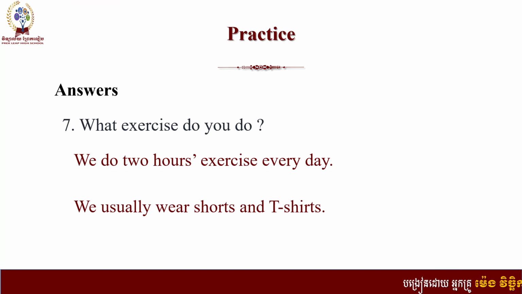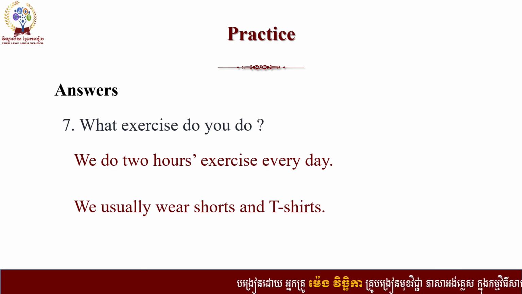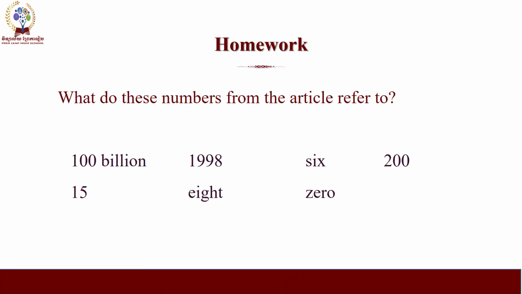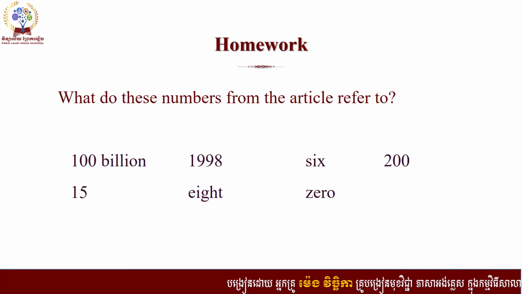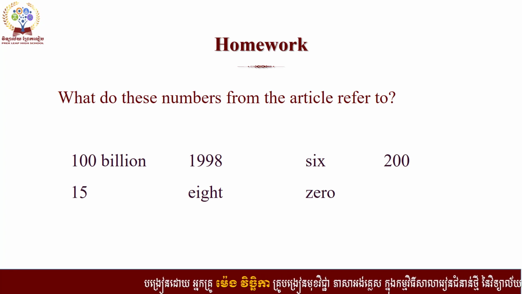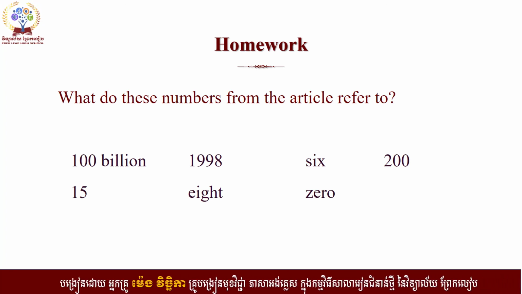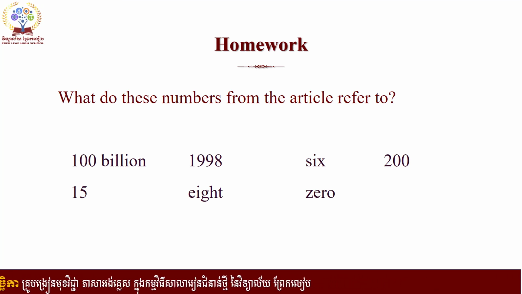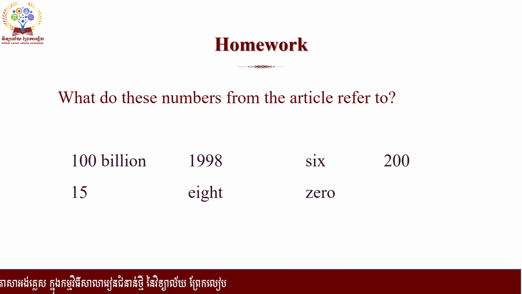Okay, so everyone, after identifying true and false statements and answering the questions about the text, now let's come to the last slide of our lesson today, which is your homework. What you have to do in the homework is to go back to the reading and find the information related to what these numbers from the article refer to.